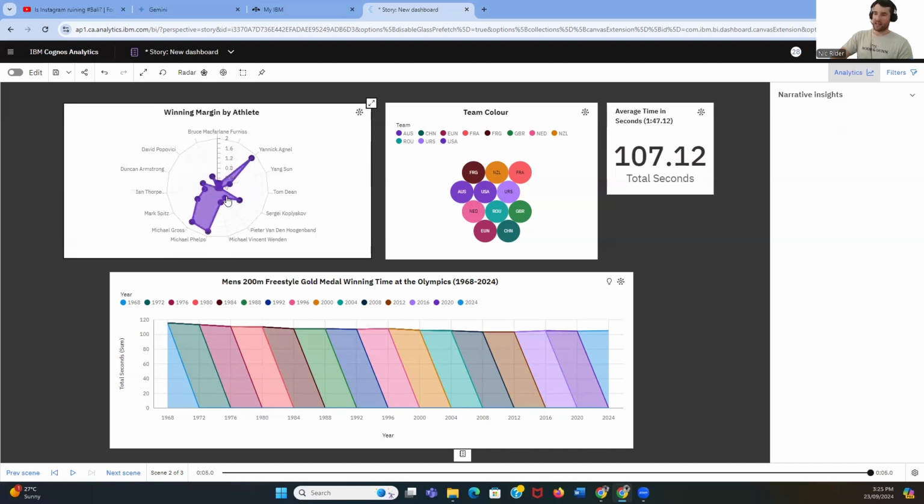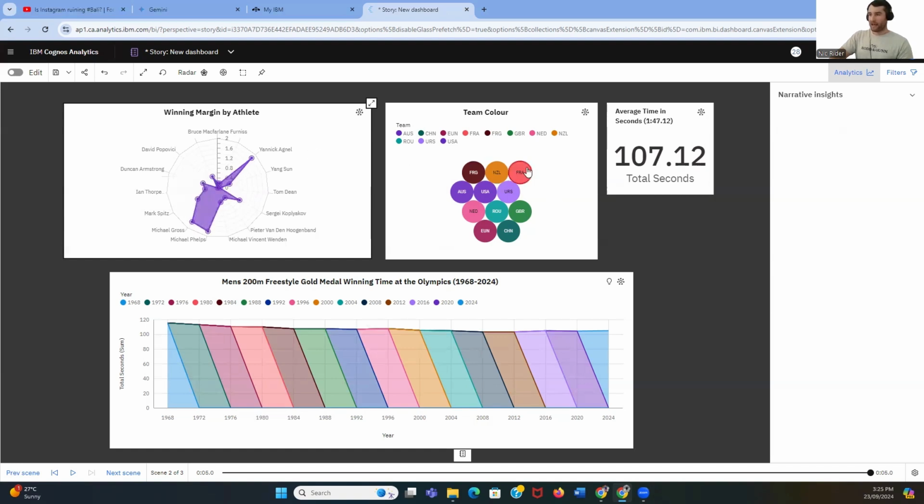You can see here that the closer they are to the circumference, that indicates the athlete has won by a greater margin, as opposed to athletes like Tom Dean, for example, that are really close to the center of the circle, where it was quite a close race. Same with Popovici.